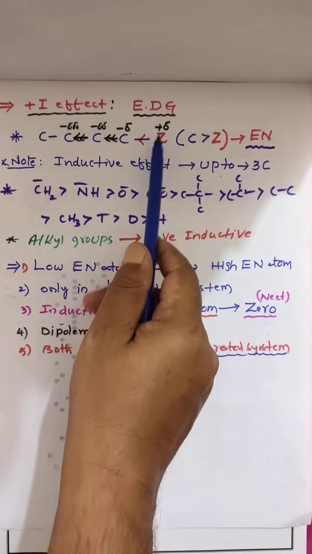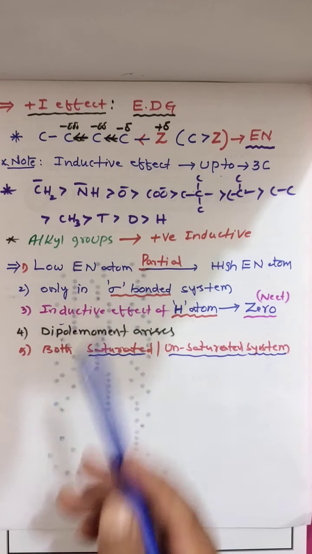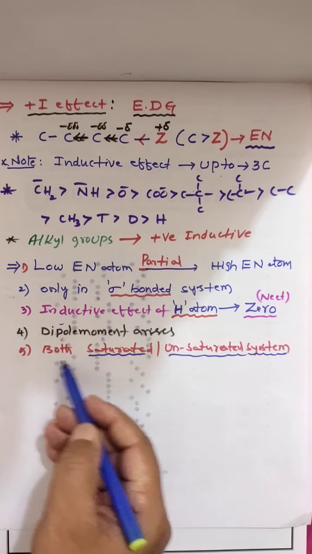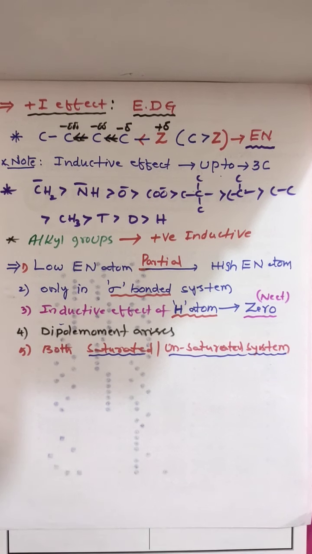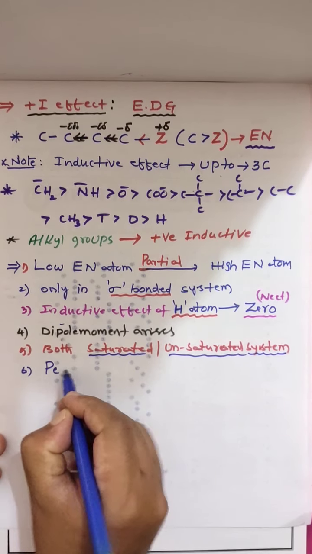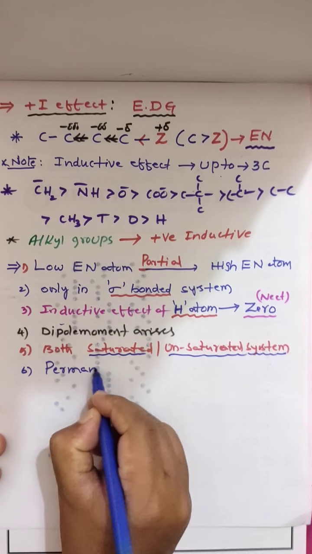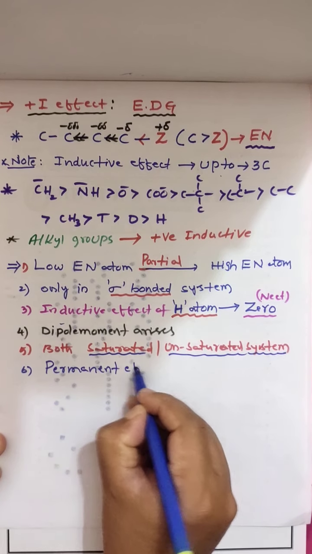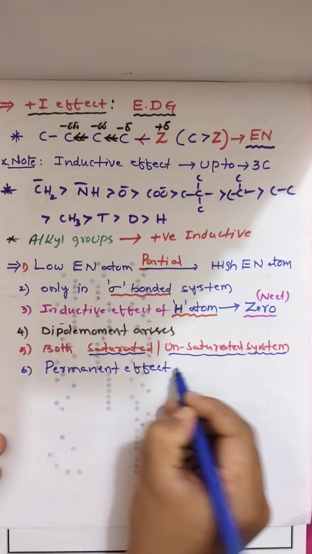Here you have negative, positive, this is dipole moment. It will exist in both saturated and unsaturated. One more thing you have to remember, that it is a permanent effect. Already I told, permanent effect.